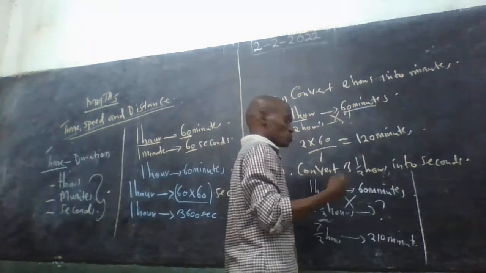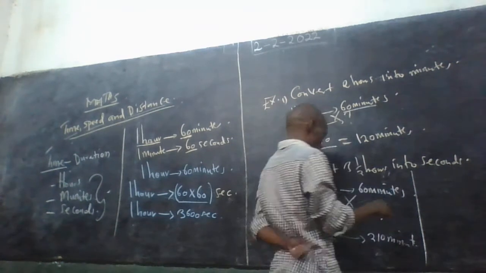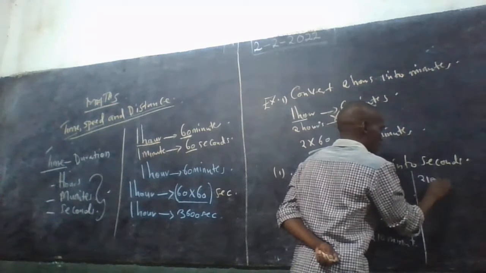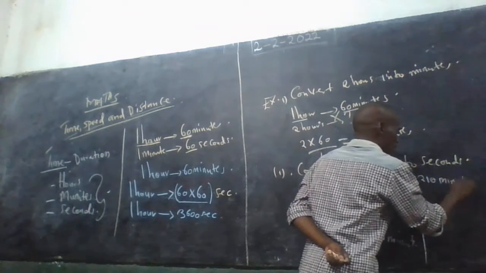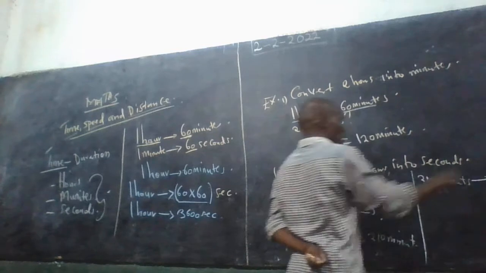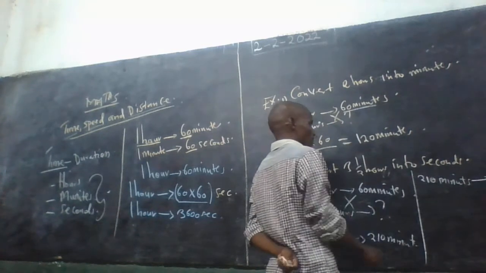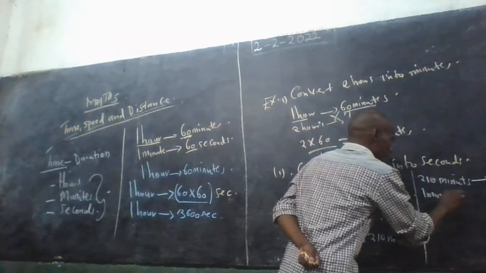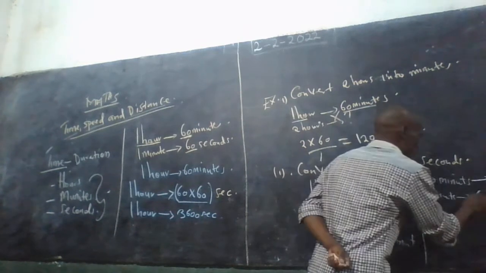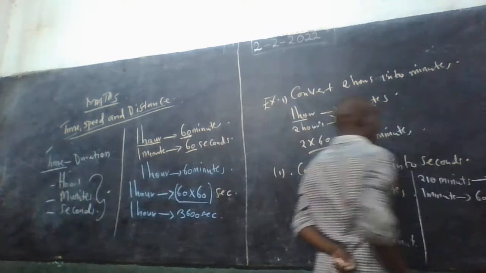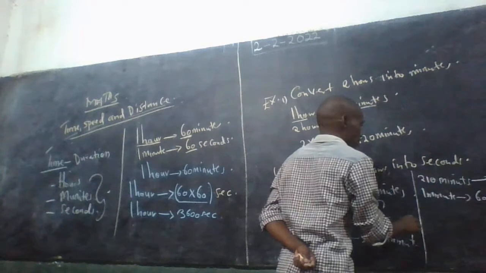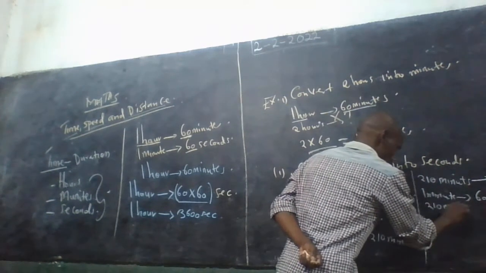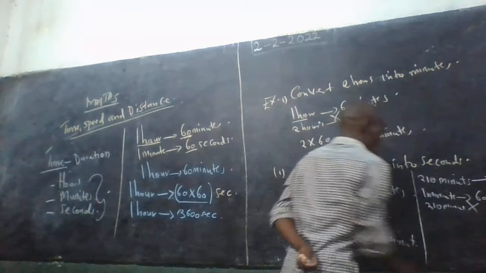I've said let us use the long method first. So we have 210 minutes. Now we want to convert this into seconds. We ask ourselves, 1 minute is equal to 60 seconds. Now how about 210 minutes? You cross multiply.